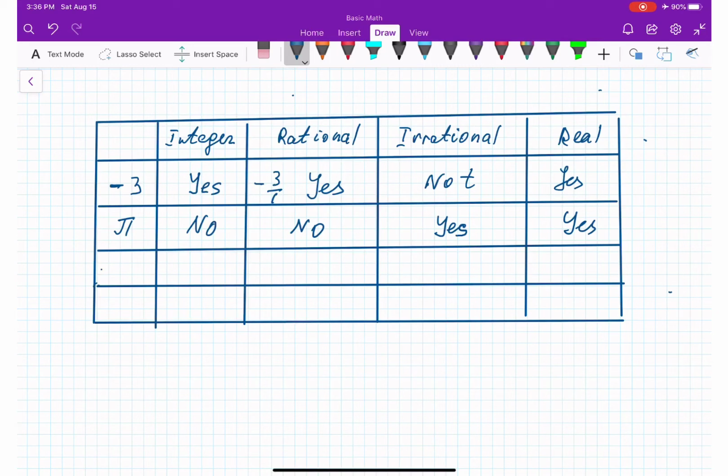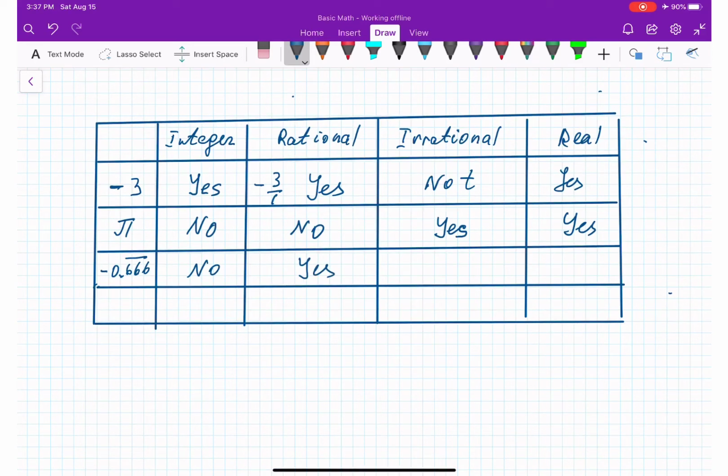Next, negative 0.666 and so on, which means it's going to repeat itself. Is this an integer? No, it is not an integer because integers are only whole numbers, right? Is it a rational number? Absolutely yes. Why? Because it keeps repeating the same number. You can round it up to 0.67, which you can convert to a regular simple fraction. So yes, it is rational, it cannot be irrational, and yes, it is a real number.